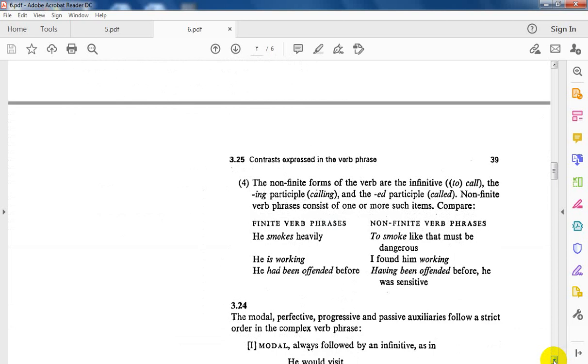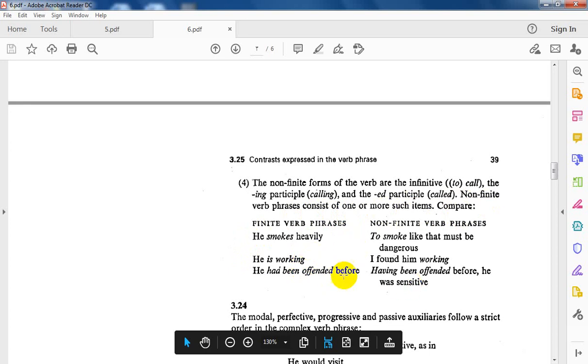What about the non-finite? We have forms for the non-finite, starting with the to-infinitive, to call; the ing participle, calling; and the ed participle, called. Non-finite verb phrases consist of one or more such items. Let us distinguish between these two, finite and non-finite.